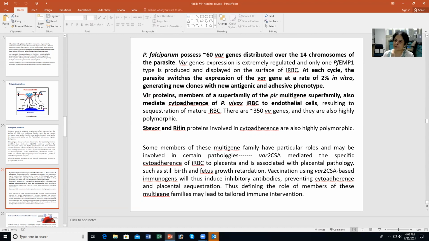So if you have antibodies against one type, there might be 1 to 2% parasites in the next cycle which will not be recognized by that. So this antigenic variation is extremely important as an immune evasion strategy.